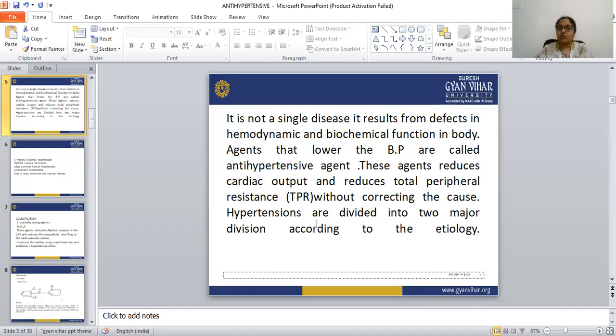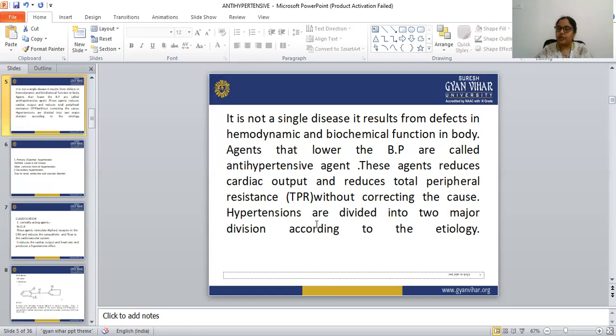So we have to learn what an antihypertensive agent is: the drugs or agents that lower or reduce the blood pressure are known as antihypertensive agents.